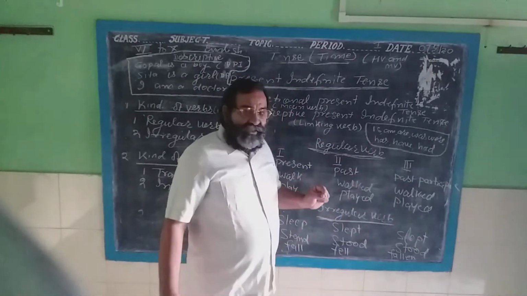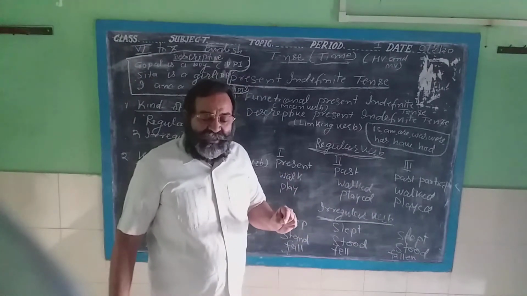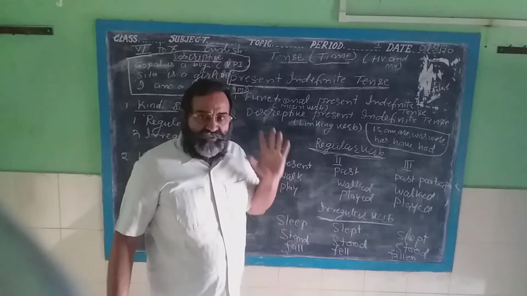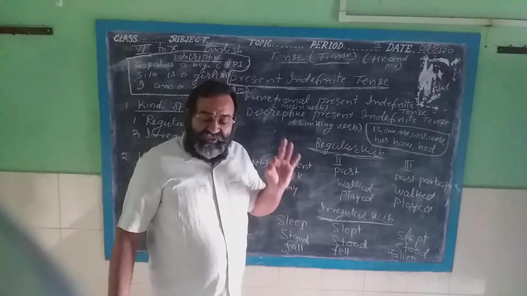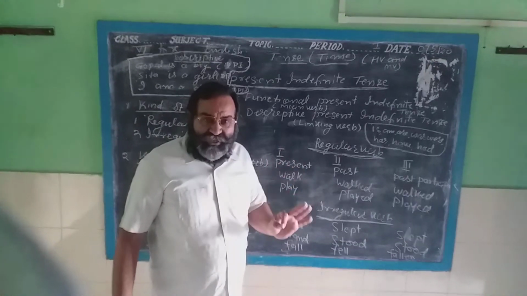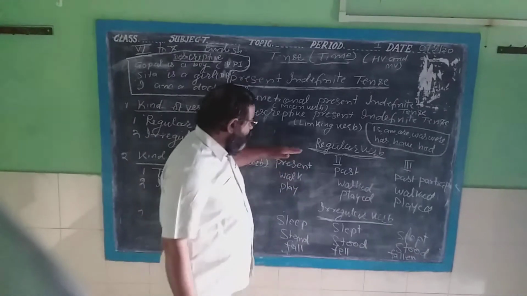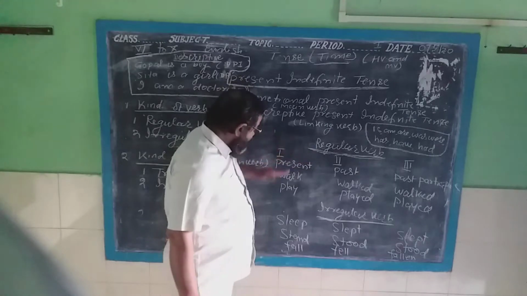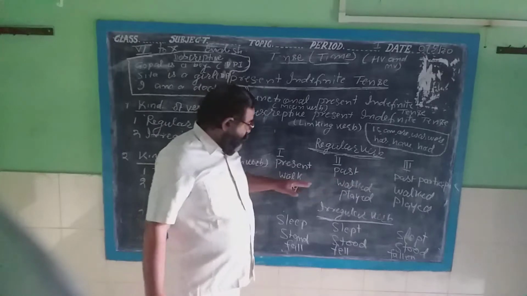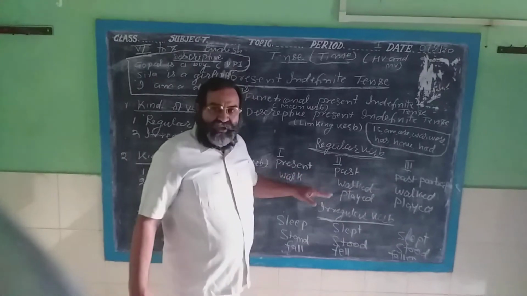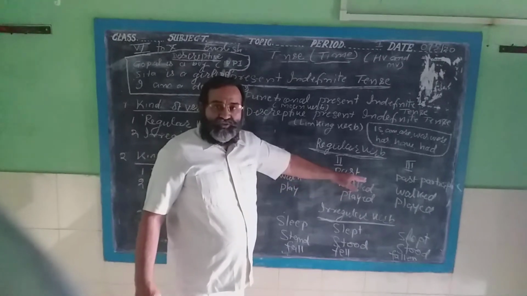When there will be ed at the end of the word, that is called the regular main verb. Simply, if we find ed at the end of the main verb, then it is called a regular main verb. Such as walk, walked, walked.